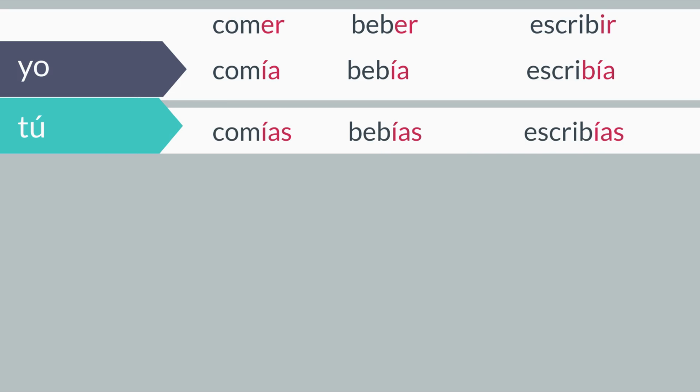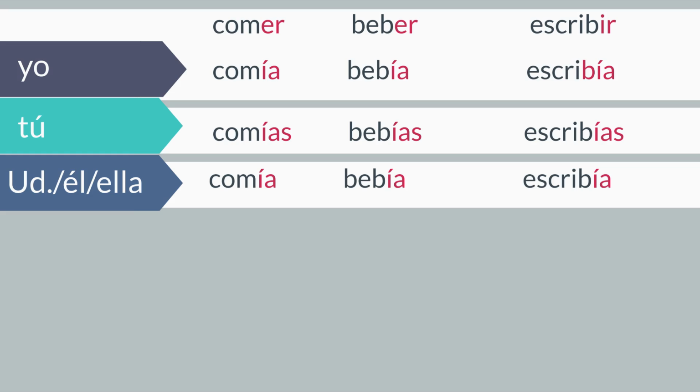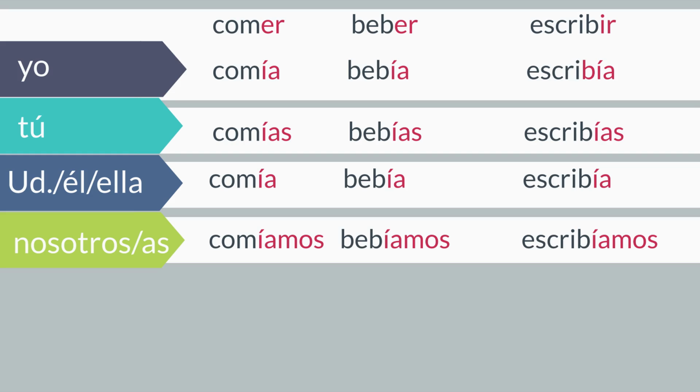For tú, drop the ER or IR and replace it with IAS. Tú comías. Tú bebías. Tú escribías. When conjugating usted, él, or ella, drop the ER or IR and replace it with IA, the same way you do when conjugating yo. Usted comía. Él bebía. Ella escribía. For nosotros, drop the ER or IR and replace it with íamos.